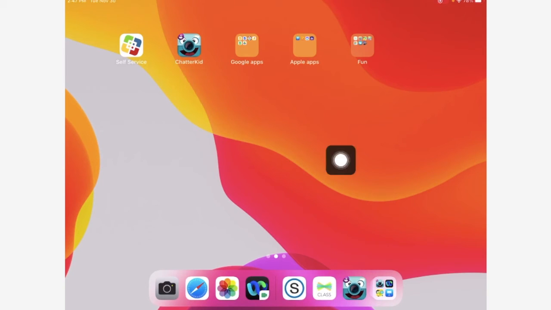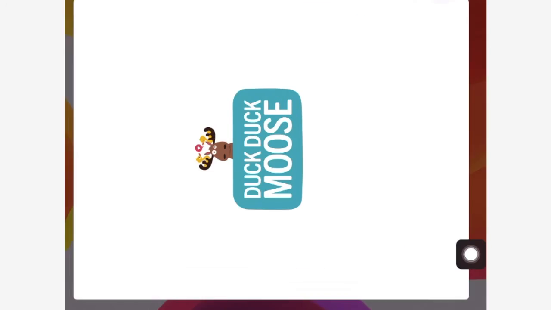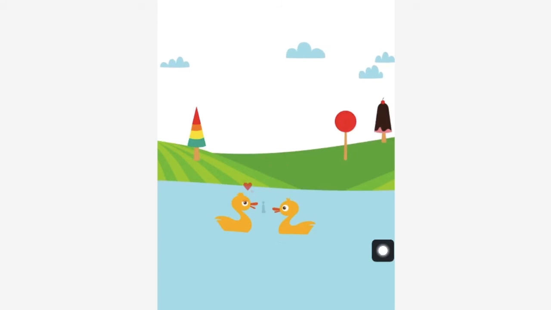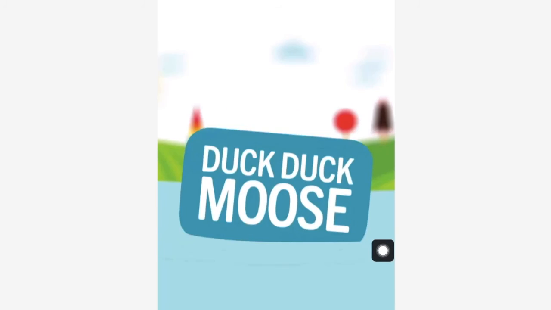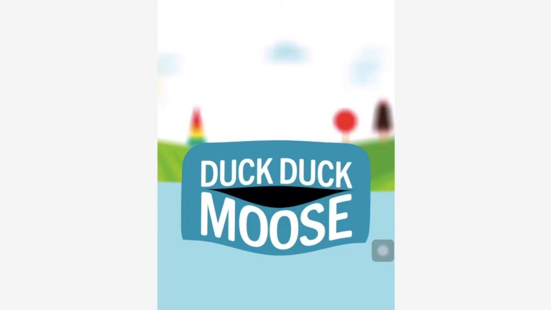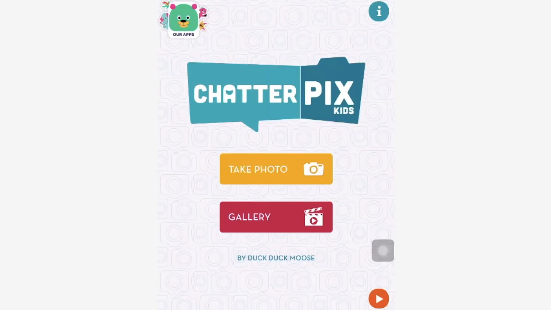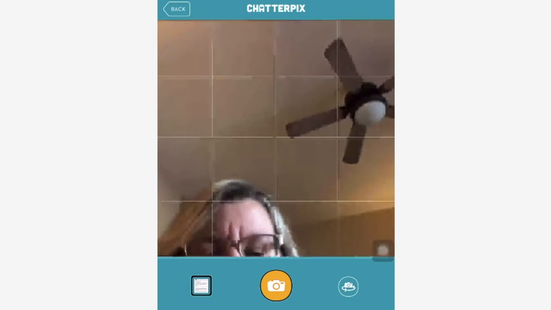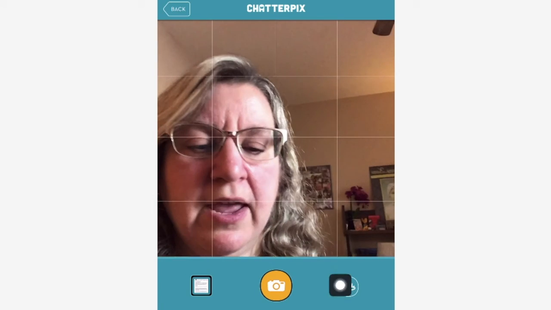So I'm going to turn this way. And ChatterPix is super easy and fun, and you guys can just do lots of different photos. You can do a photo of something else, like, oh, you can flip your camera. How about a plant?